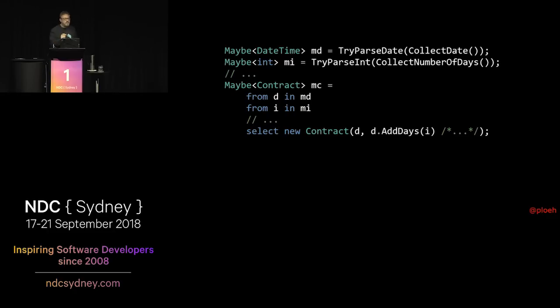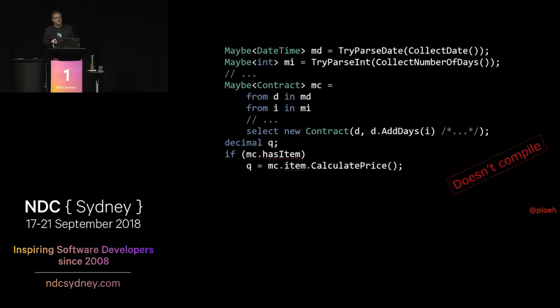So how do I get the contract out of the maybe? And you might try something like this. Let's say if mc has item, I can go mc.item.calculate price, and now I have my quote. Except that this doesn't compile. It doesn't compile because has item and item are not publicly available. Well, they are there, but they're private.